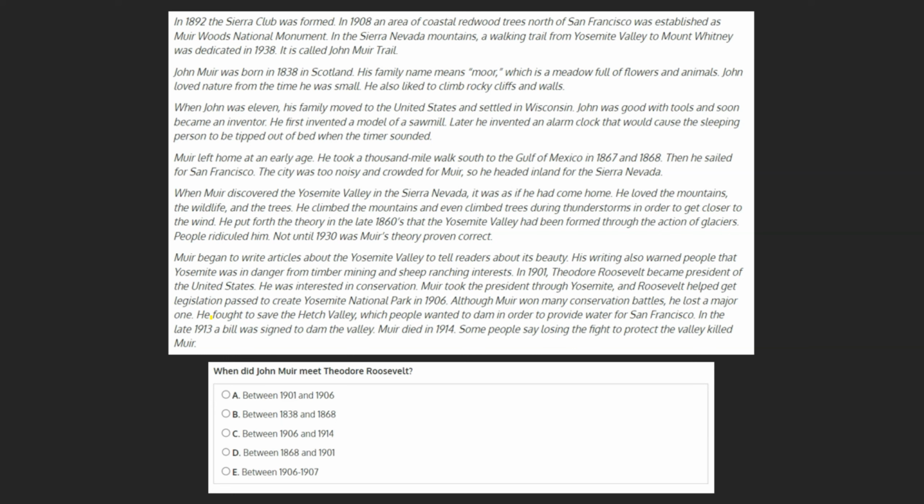Let's begin by finding where John Muir meeting Theodore Roosevelt is located in the text. We see this in the 6th paragraph, which tells us that in 1901, Theodore Roosevelt became President of the United States. Muir took the president through Yosemite, and Roosevelt helped get legislation passed to create Yosemite National Park in 1906.